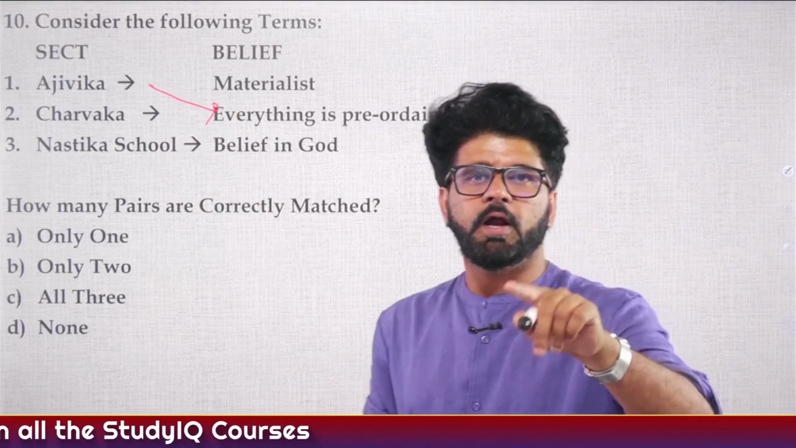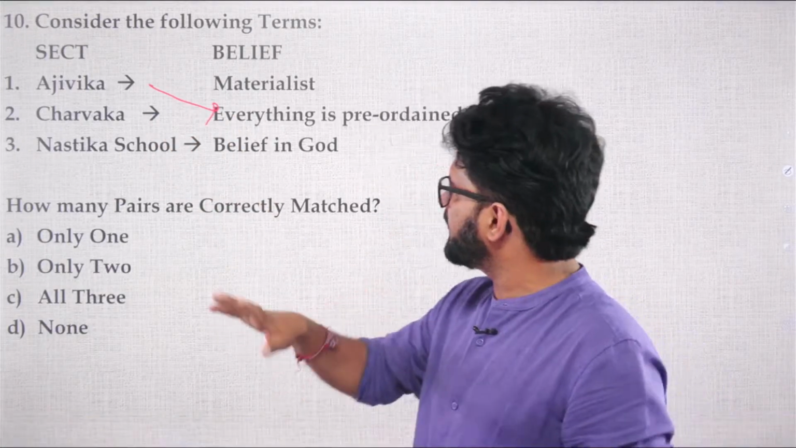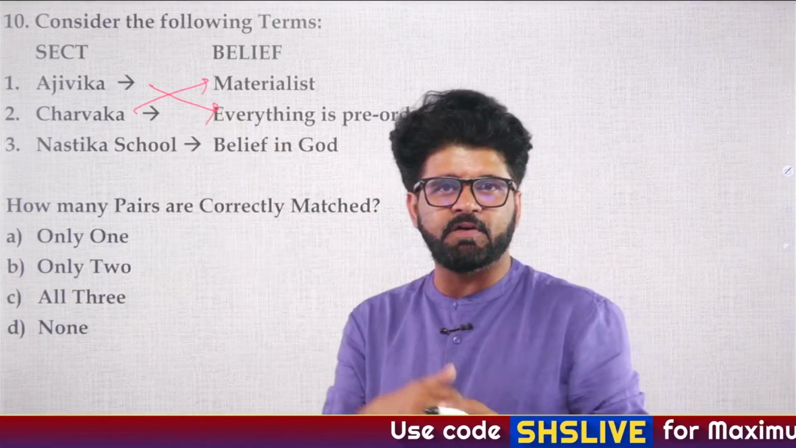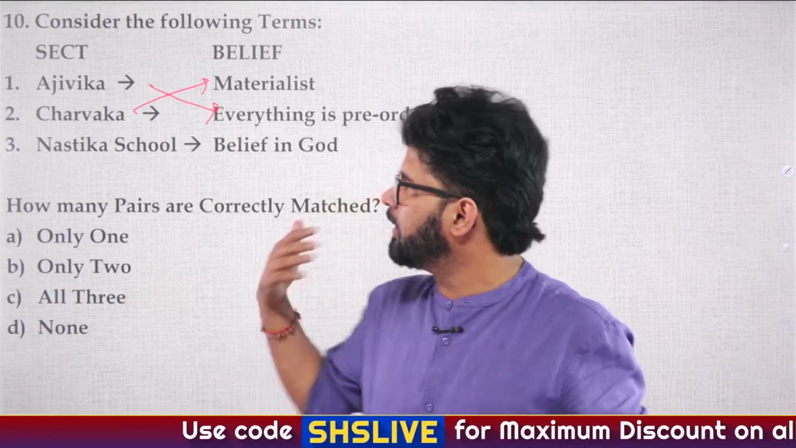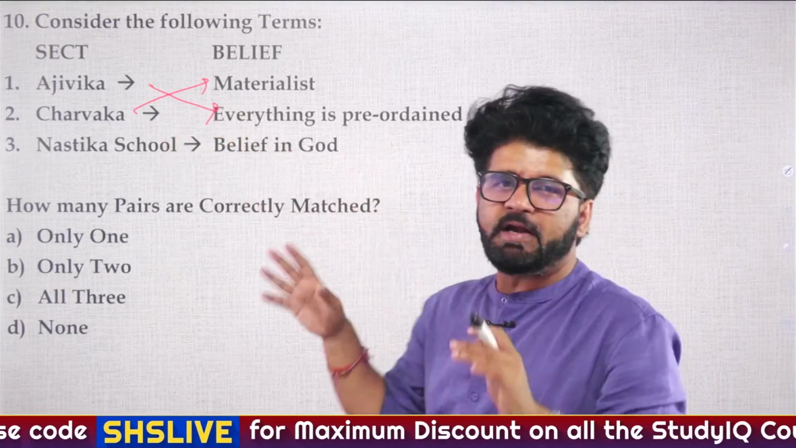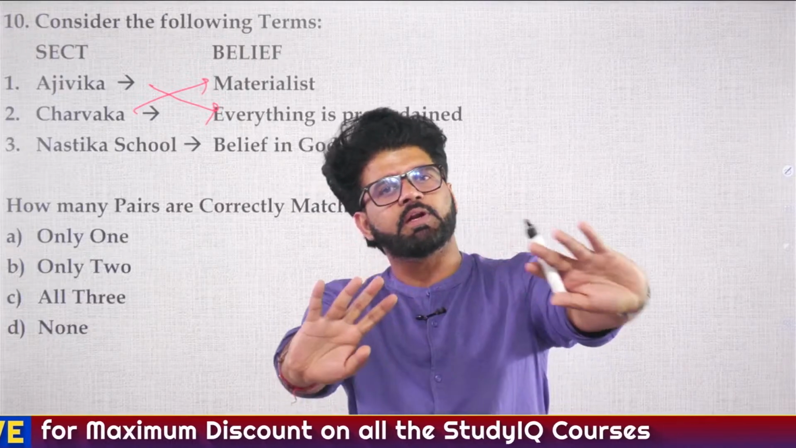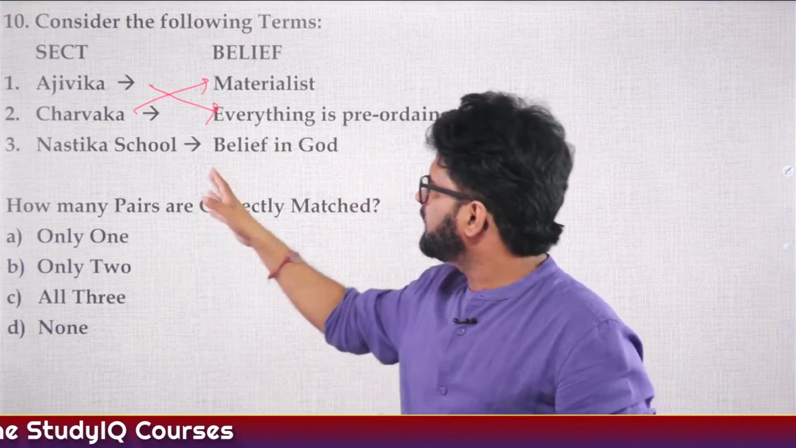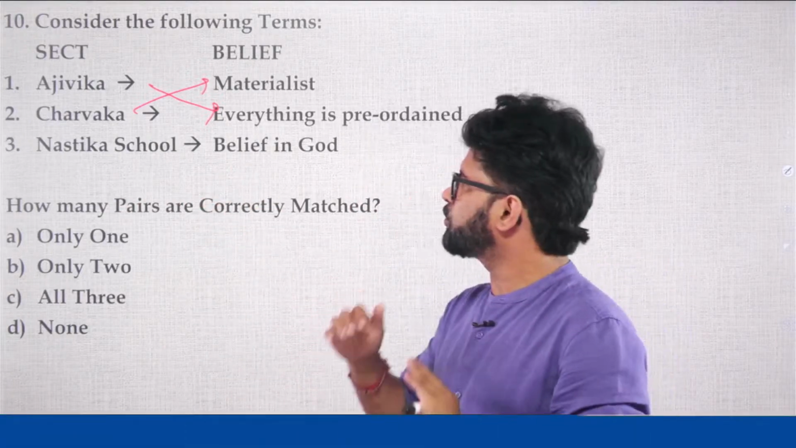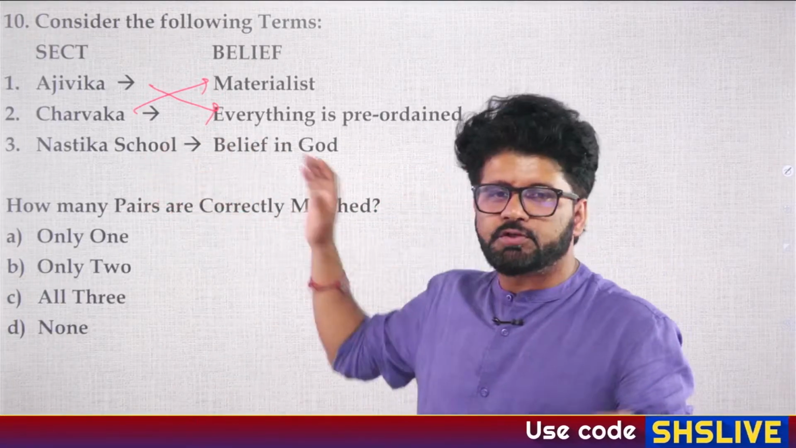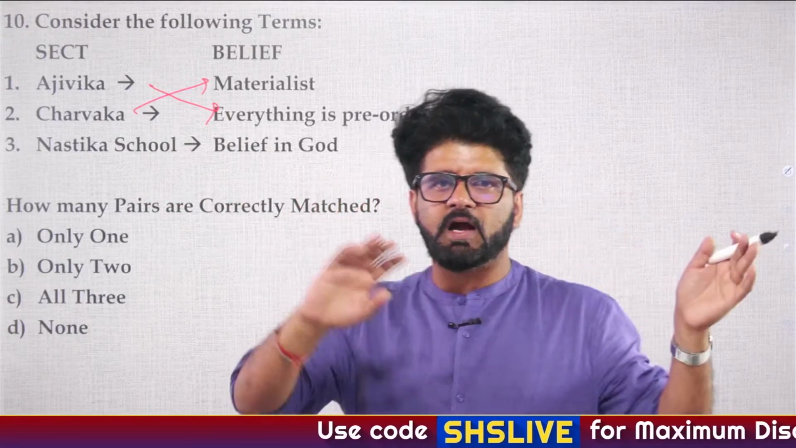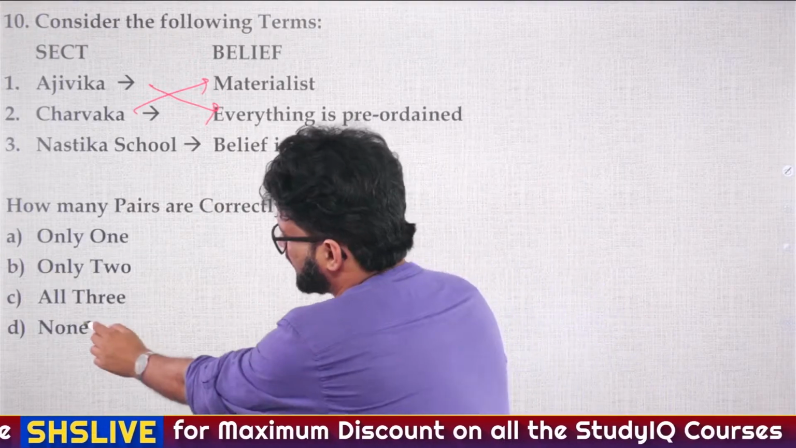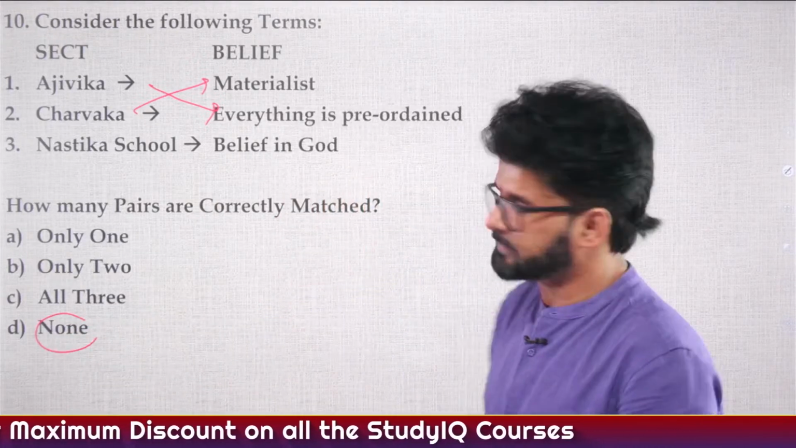Go back to heterodox philosophy where we have talked about Jainism, Charvaka and Ajivika. Charvaka school, which is also known as Lokayata, they are materialist. Even if you have to take a loan to drink ghee, do it. Ajivika, everything is preordained, Niyati philosophy. Whatever has been written in your destiny, you will get it. Nastika school, that is, they reject the authority of the Vedas. Astika school, they accept the authority of the Vedas. Nastika school: Buddhism, Jainism, Charvaka, Ajivika, all these will come under your Nastika school. So none of the options are correctly matched. Answer is D, none.